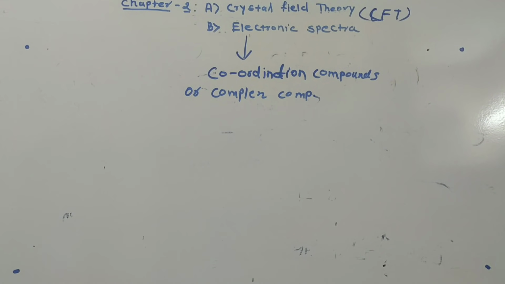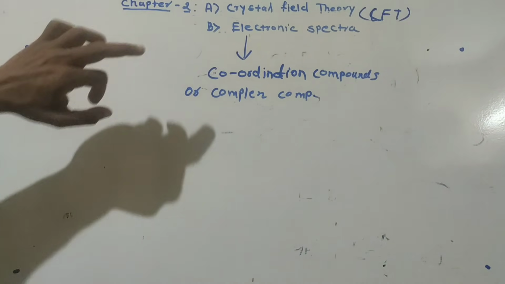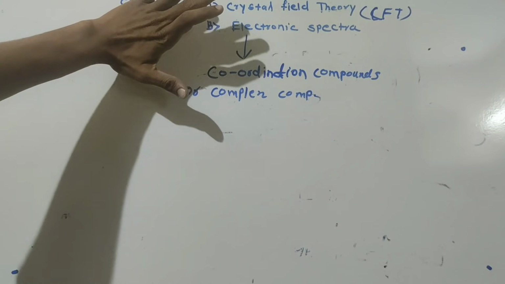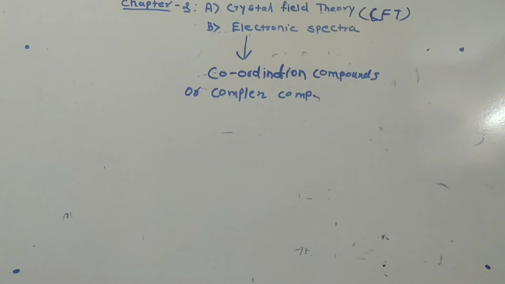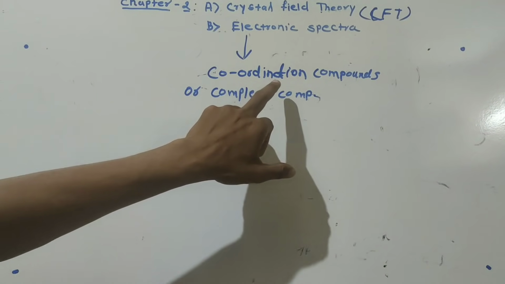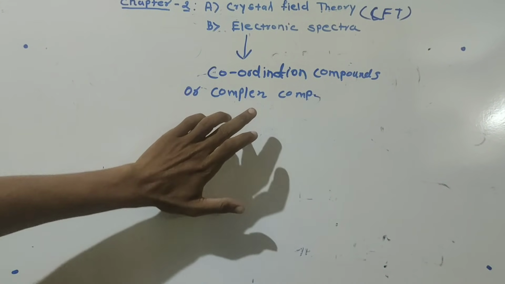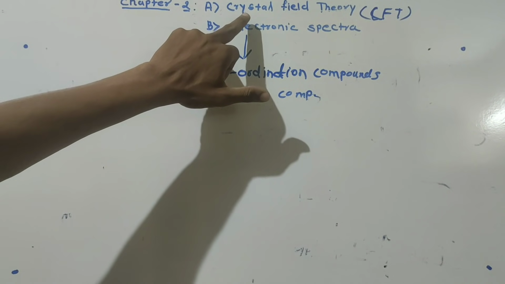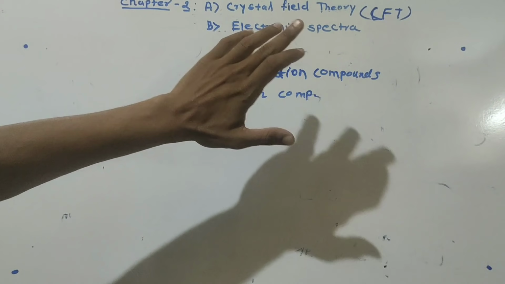So for today's lecture, you should forget about the CFT and electronic spectra. In today's lecture, we will only see some detail or introduction about the coordination compound, and after that we will go for the crystal field theory and electronic spectra.